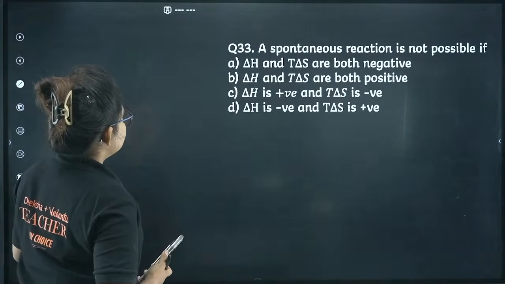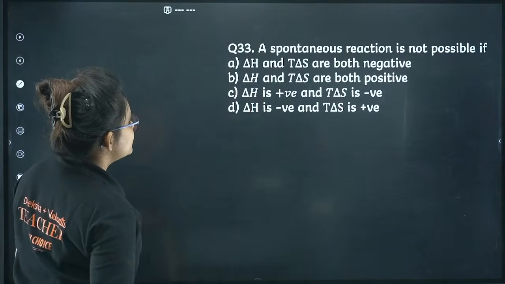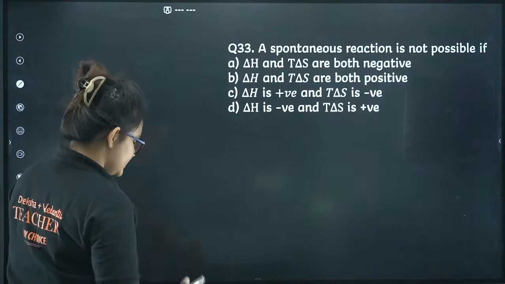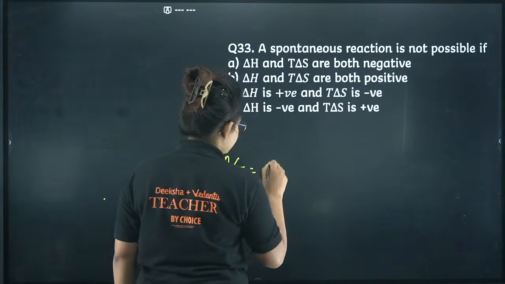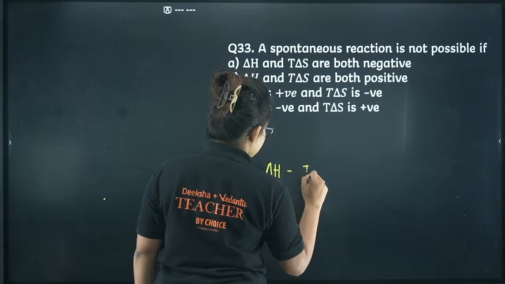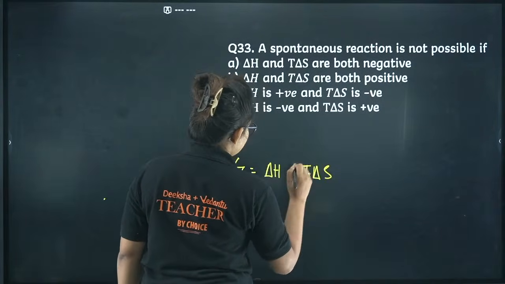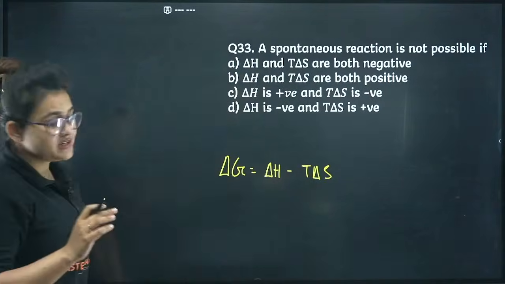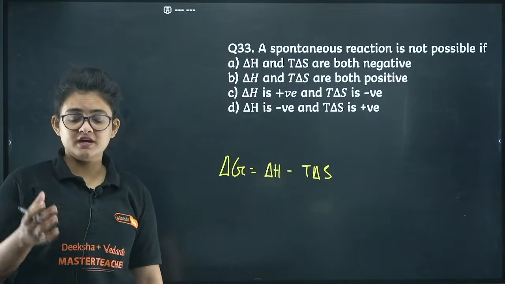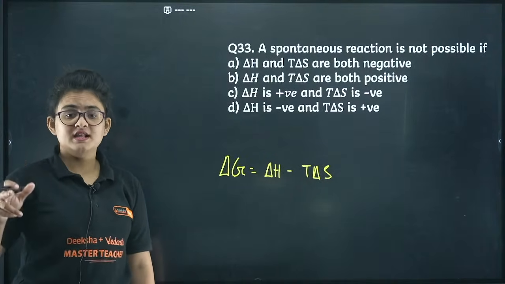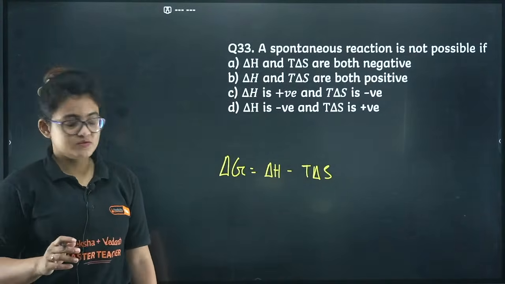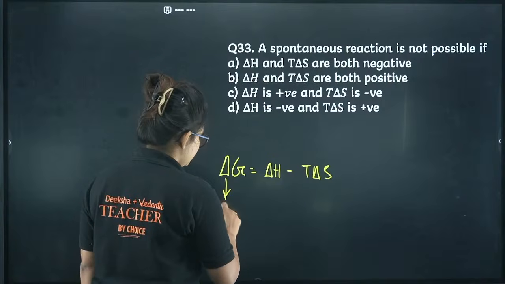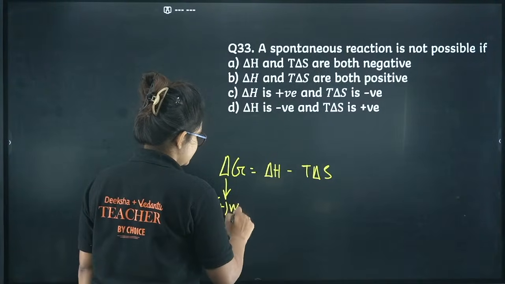Okay, next you can see a spontaneous reaction is not possible. So for this case you have to proceed with the formula delta G equals delta H minus T delta S. For a reaction to be spontaneous, del G should be negative, but whenever the reaction is not spontaneous, del G must be positive. So I have to check in which case del G will come positive.